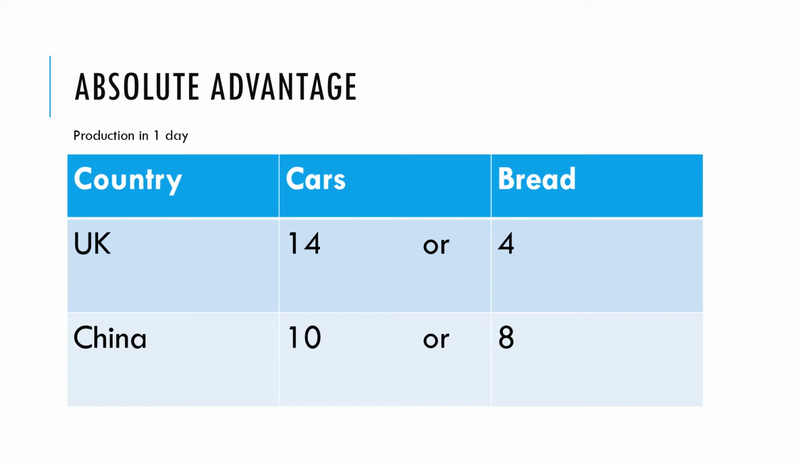And so the question here is, should these countries be self-sufficient, both spend half a day on cars and half a day on bread? Or would it make sense for them to specialize in just one, say cars, or just one, say bread, and then trade? Could they be better off?